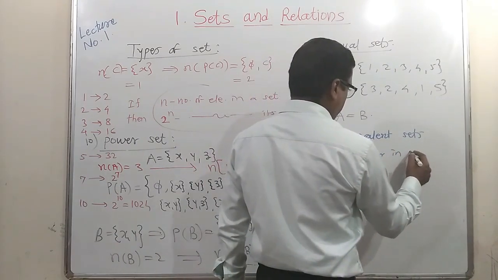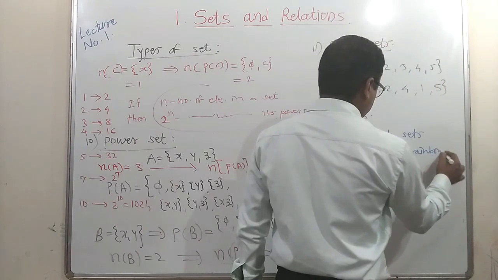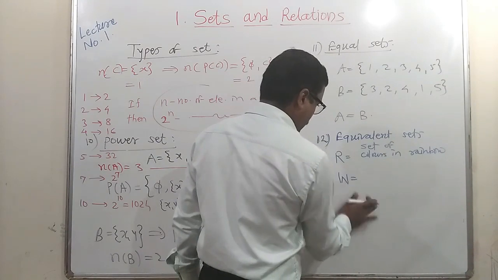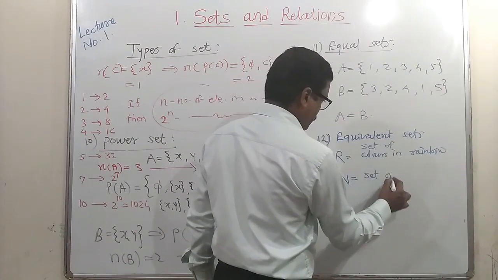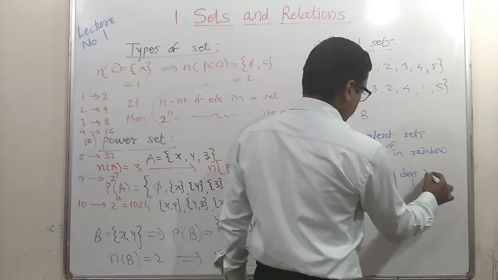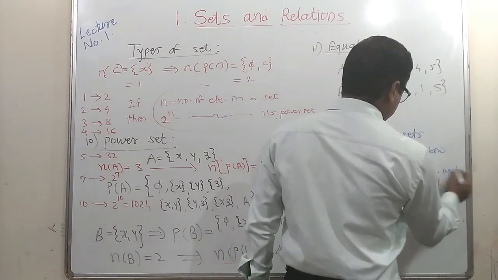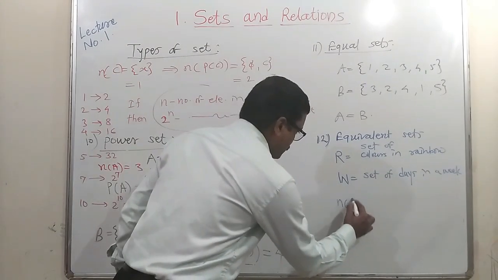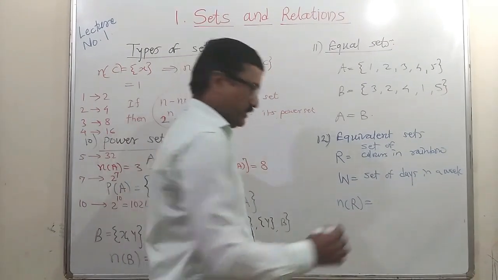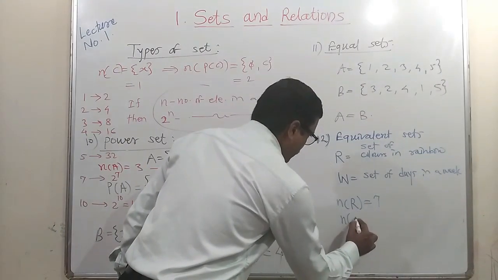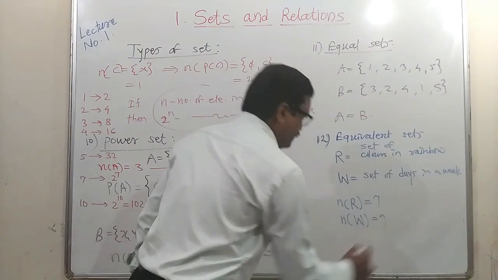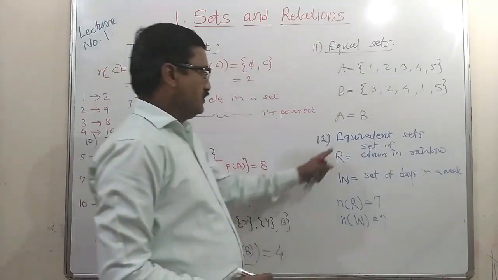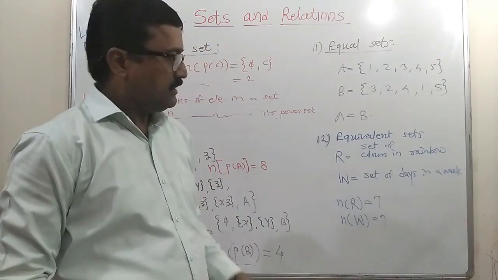Color in rainbow, set of colors in rainbow, and another set of days in a week. Then both these sets, number of elements or number of colors in a rainbow, it will be 7, and number of days in a week, it is also 7. So here the number of elements in both these two sets are equal. So these two sets are said to be equivalent sets. Okay.